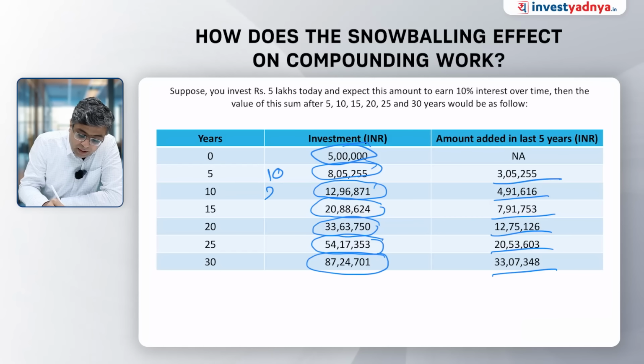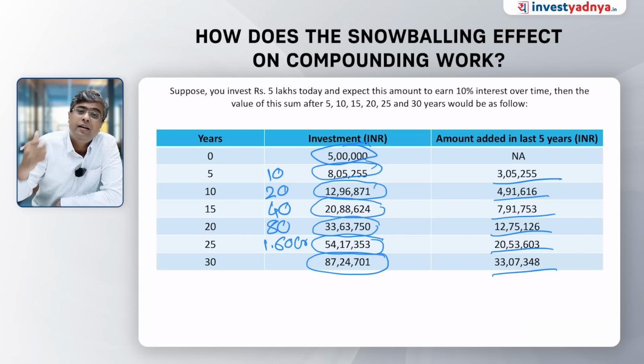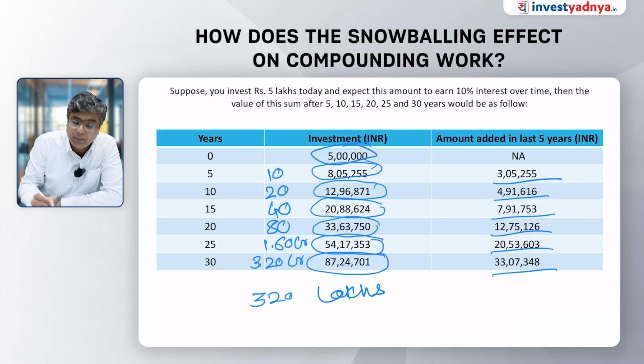After 10 years, it will become 20 lakhs. After 15 years, it will become 40 lakhs. After 20 years, it will become 80 lakhs. After 25 years, it will become 1.6 crore. After 30 years, it will become 3.2 crore. So 320 lakhs rupees. So look at the power of compounding.